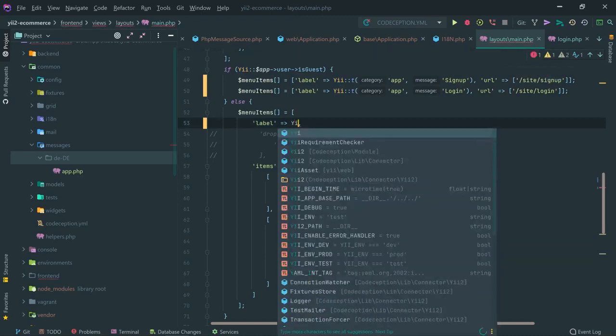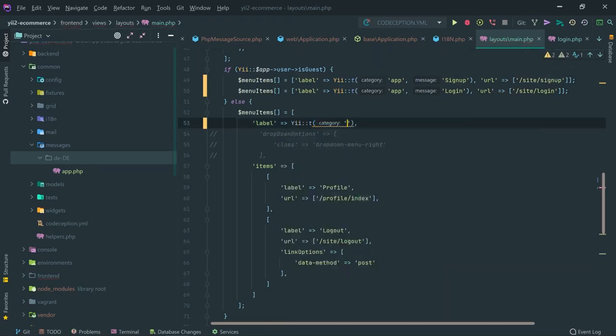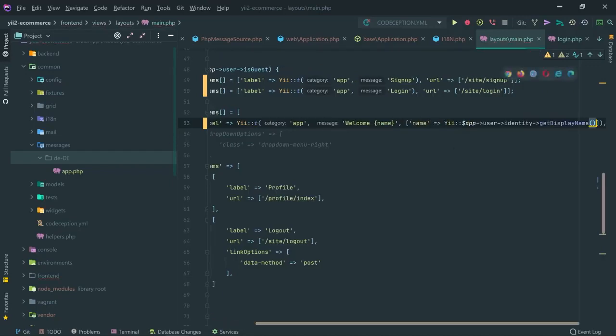I'm going to use Yii::t for that and specify the app category, and write welcome and then the name. This is the actual translation, but we have to specify the variables for those placeholders. So right here I'm going to specify an associative array where name corresponds to the display name.